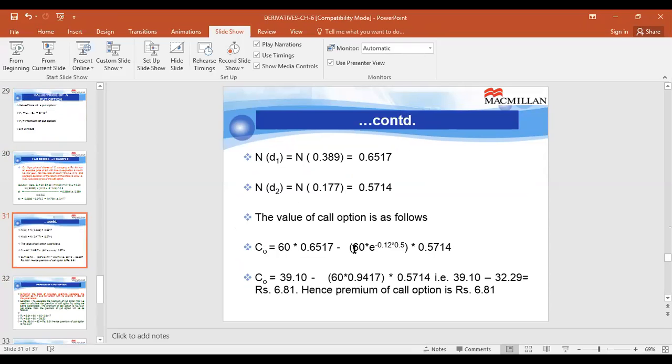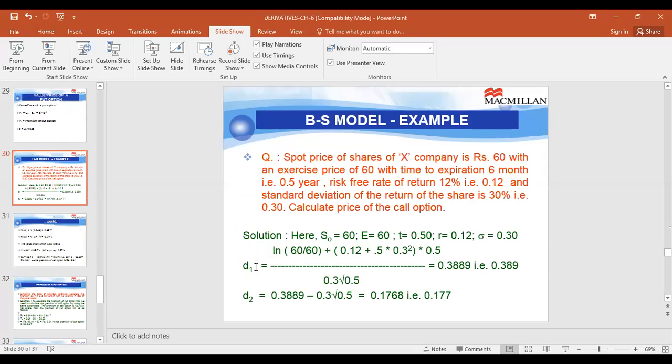By plugging in the values in the formula, D1 will be, so how you have to solve it out? Calculate the log normal for 60 by 60, that is 1. It will be 0. Then solve this part, which I am highlighting right now. And then the answer for D1 is 0.3889. That is 0.389 because the area under the normal curve, if you locate it in the table, it will be for this value. However, if you go for Microsoft Excel, you can find the area under the normal curve there also.